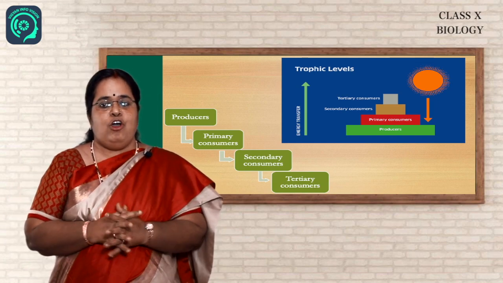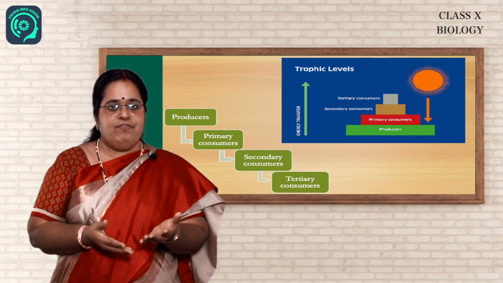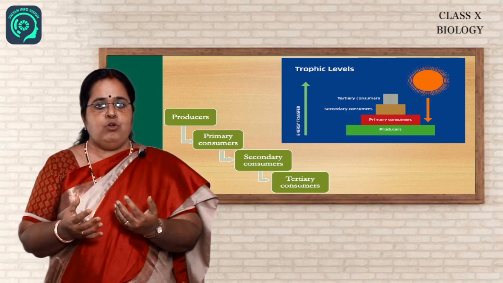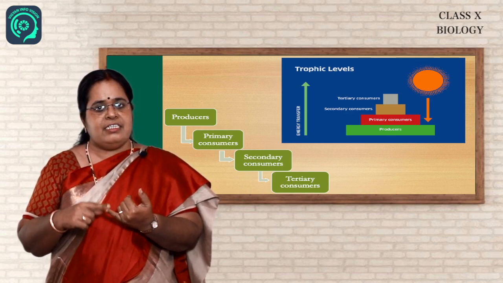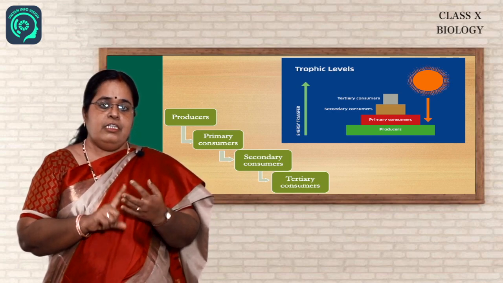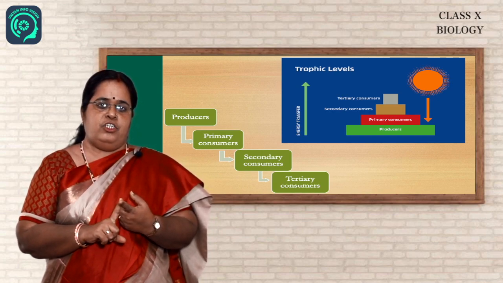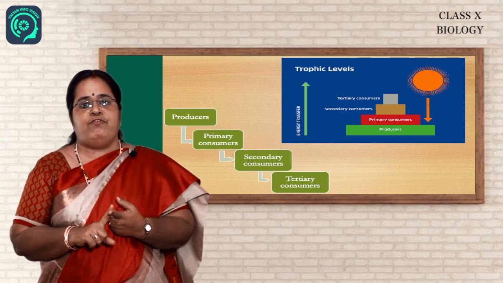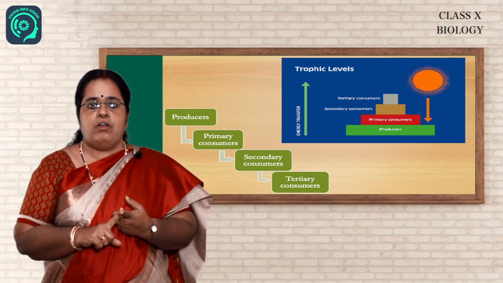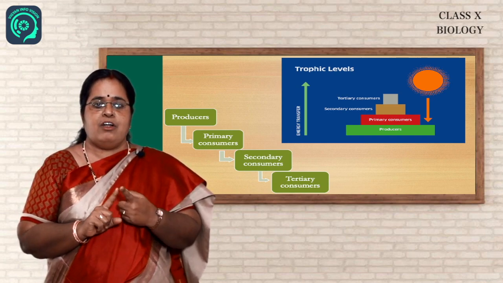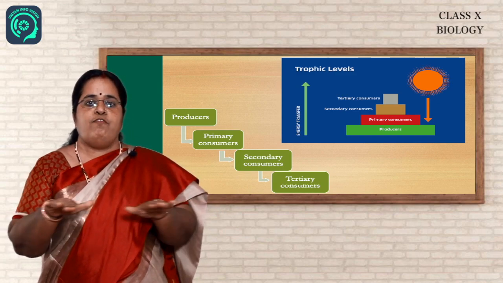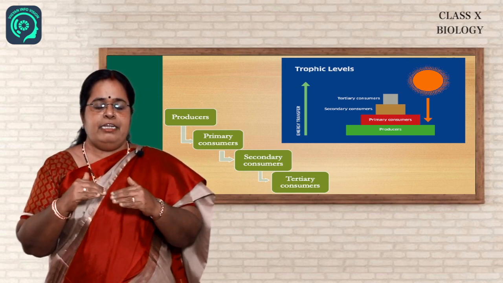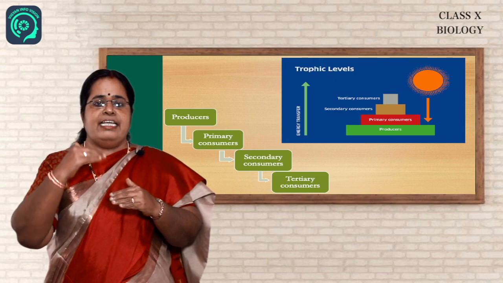There are different types of food chains, the terrestrial food chains and the aquatic food chains. Now while talking about the food chain, I told you there are different levels: the producers, the consumers and the decomposers. The producers are always the green plants. Children, remember that. Only the green plants have the ability to manufacture food by a very important process called photosynthesis. So the producers are always at the bottommost part of any food chain and they are always maximum in number.